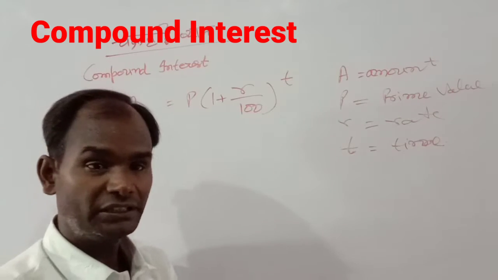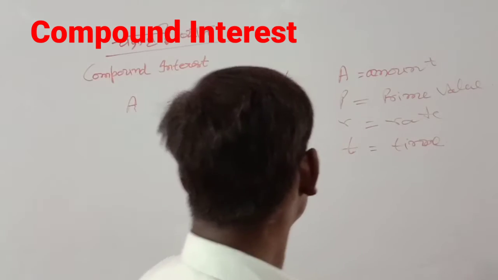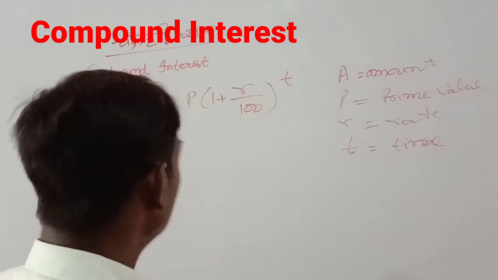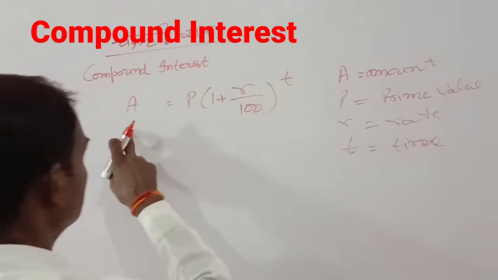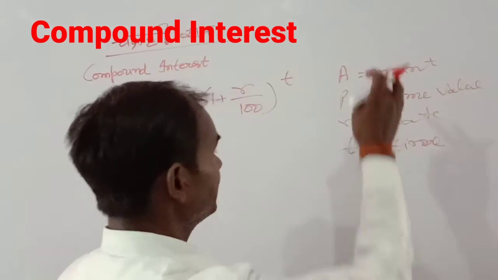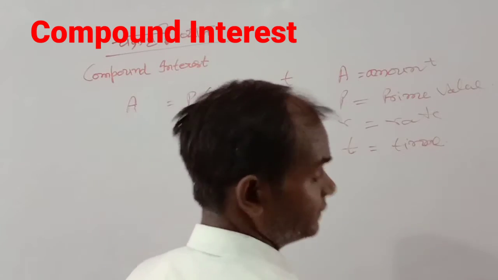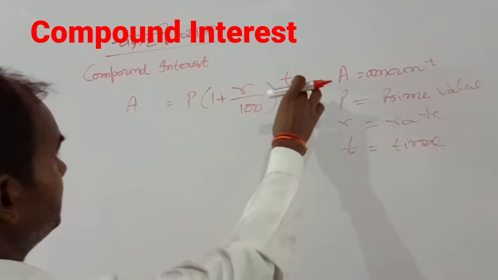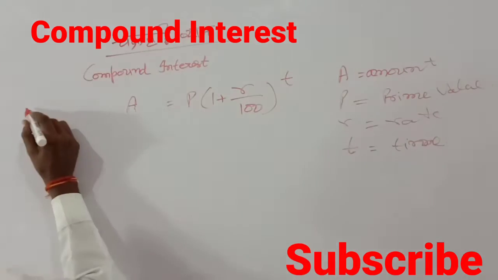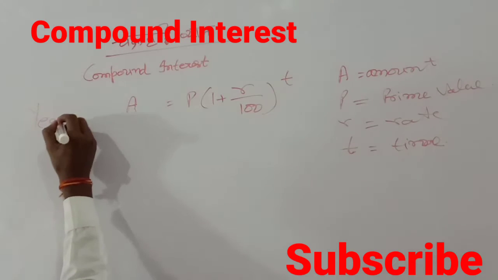Friends, today we talk about compound interest, in Hindi known as Chakravarti Vyaj. So we know the formula of A, meaning amount. A is equal to P(1 + R/100)^T. A is your amount, P is the principal value, R is the rate and T is the time. This formula is valid on a yearly basis.